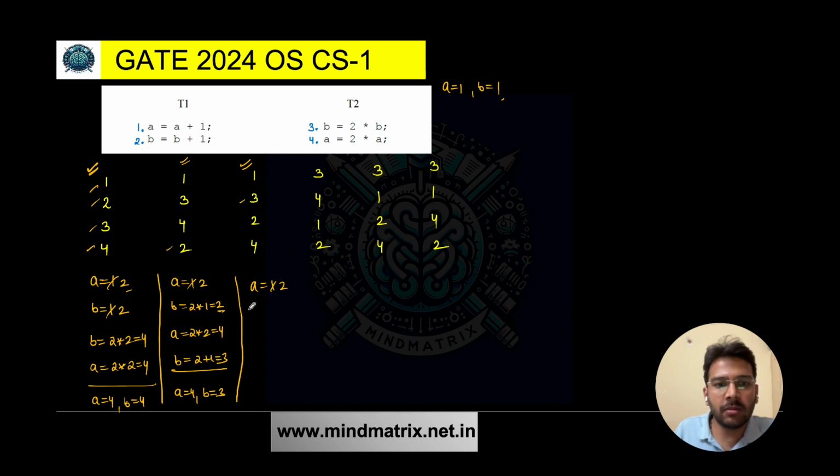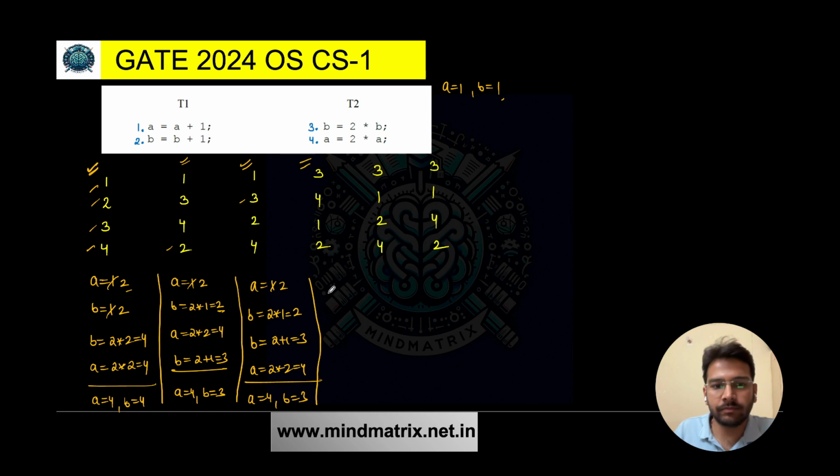Then third statement, B is equal to twice of B. Initial value of B is 1, so it is 2. Then the second one, B is equal to B plus 1. B is 2, so 2 plus 1 is equal to 3, right? And then the fourth one, that is A is equal to twice of A. A value is 2, so it is 4. So what do we get? We are getting A is equal to 4 and B is equal to 3. So this is also one of the values possible.